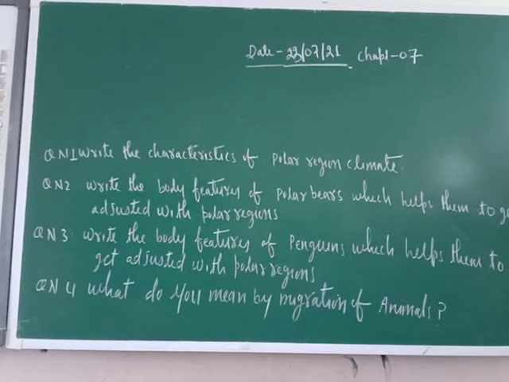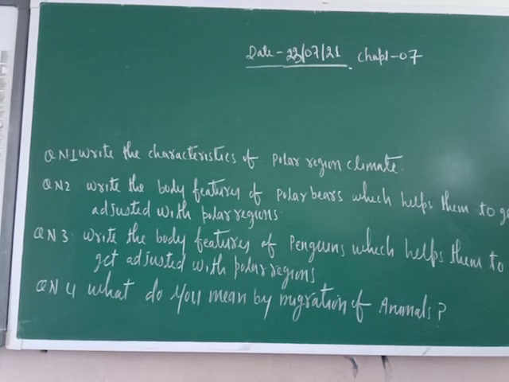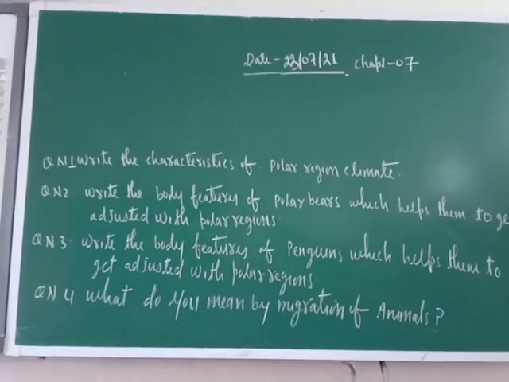So these are the 4 questions. Write the characteristics of polar region climate. Write the body features of polar bears which help them to get adjusted with polar regions. Write the body features of penguins which help them to get adjusted with polar regions. What do you mean by migration of animals? These are simple questions. Their answers I have covered today only. Please write and maintain the notebook.